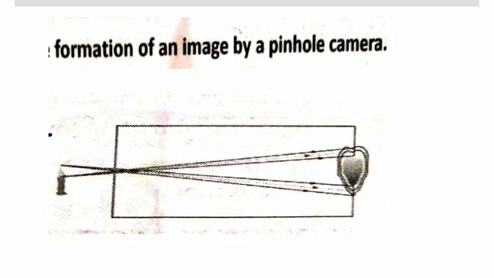By observing the figure, we can understand that light rays coming from the top of the candle flame fall at different points on the screen. Similarly, the light rays coming from the bottom of the candle flame also fall on different points on the screen. Then we will get a blurred image on the screen due to the big hole of the camera.